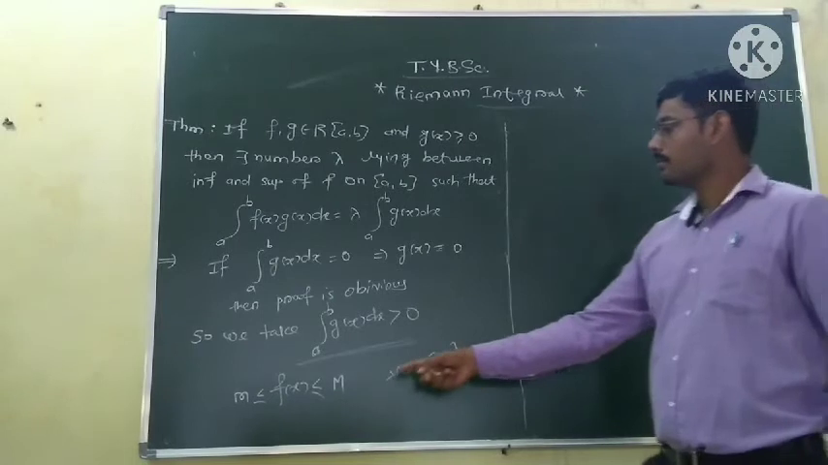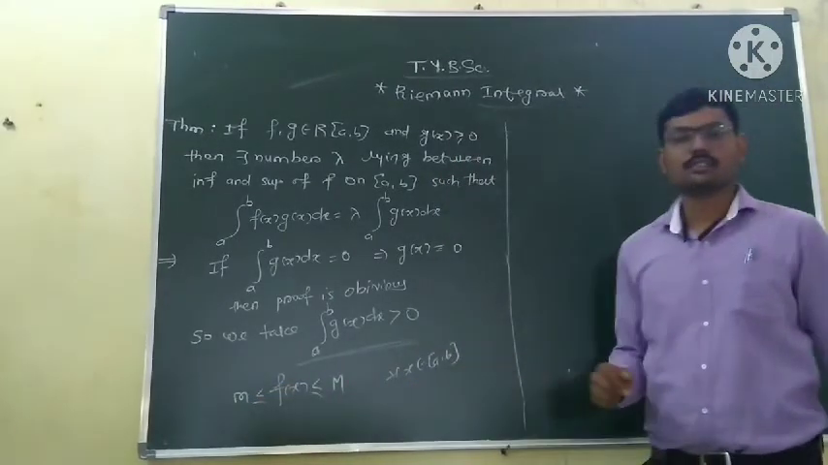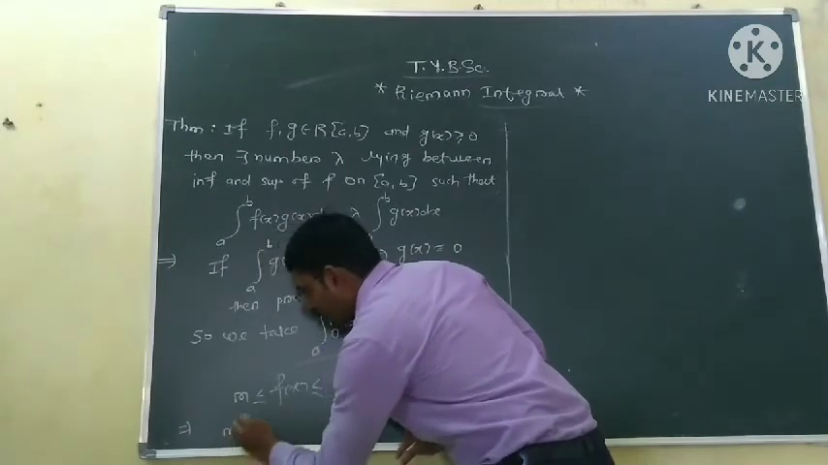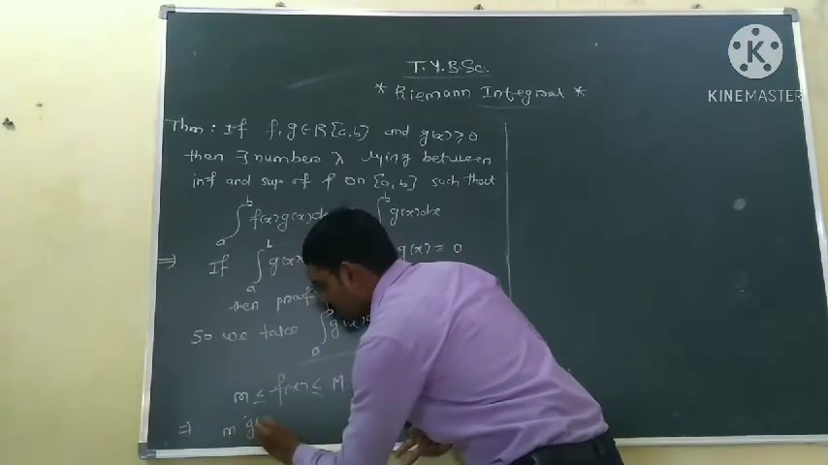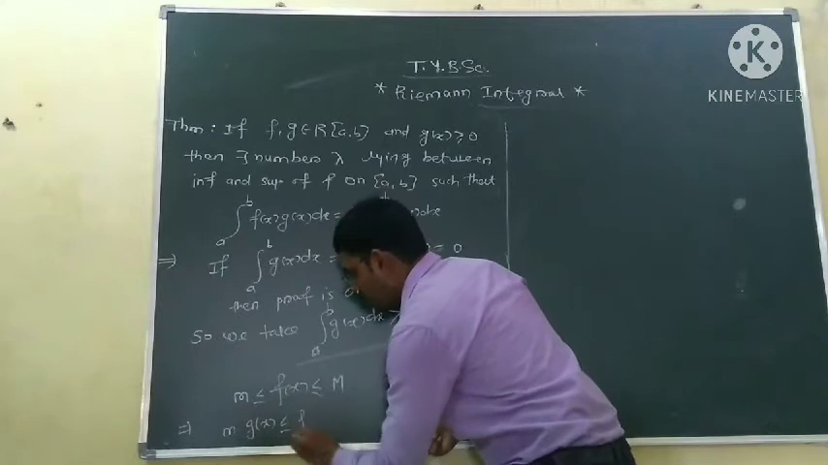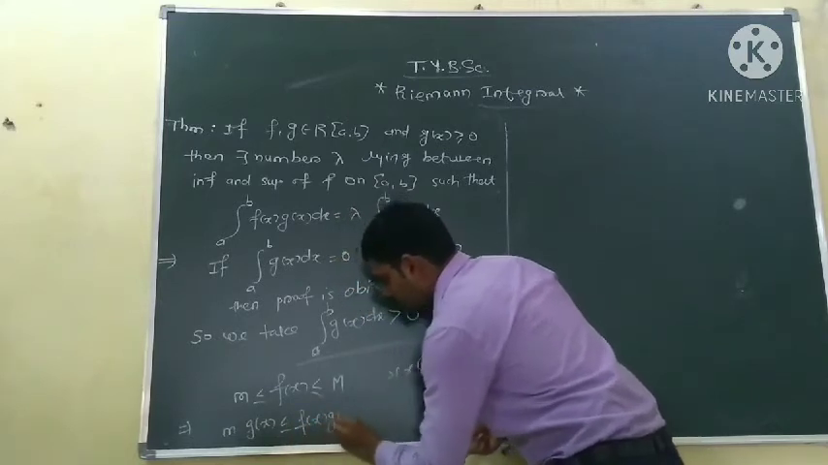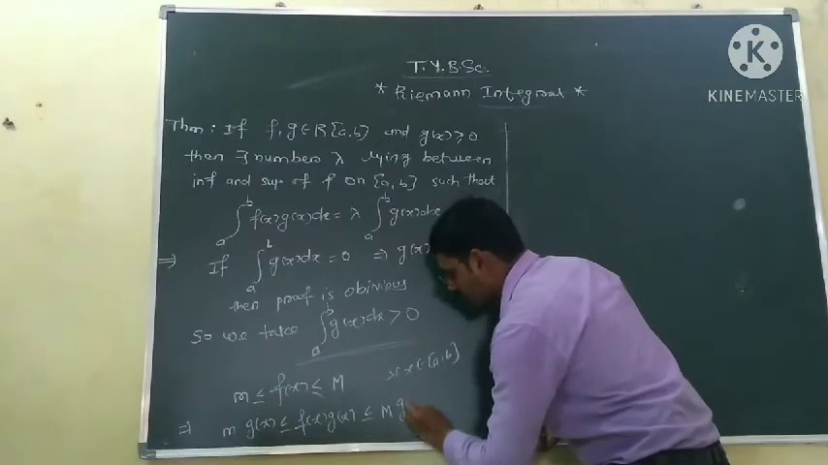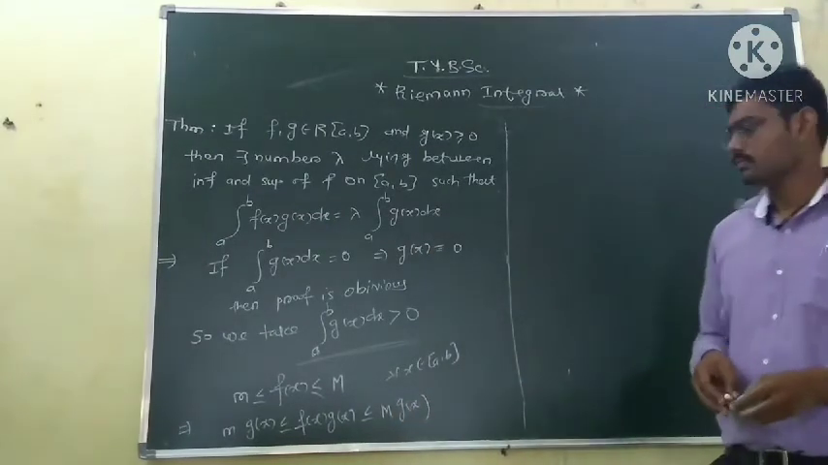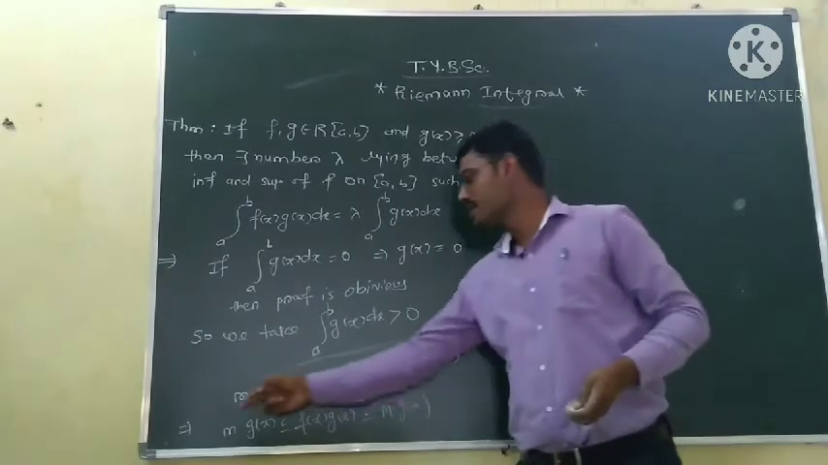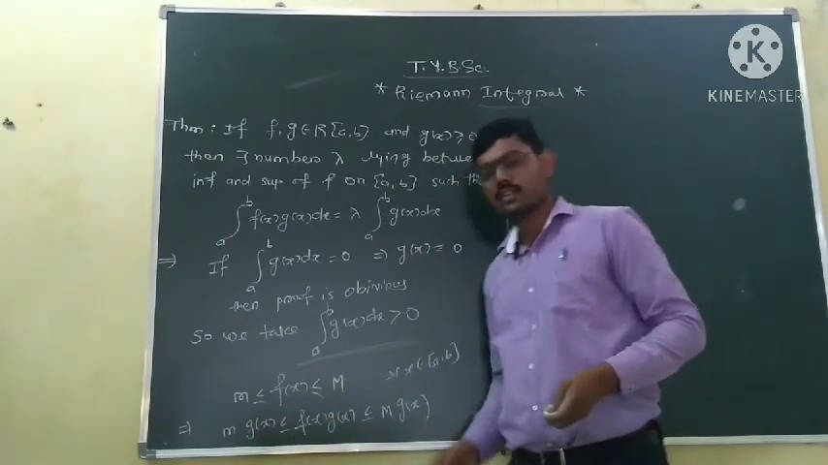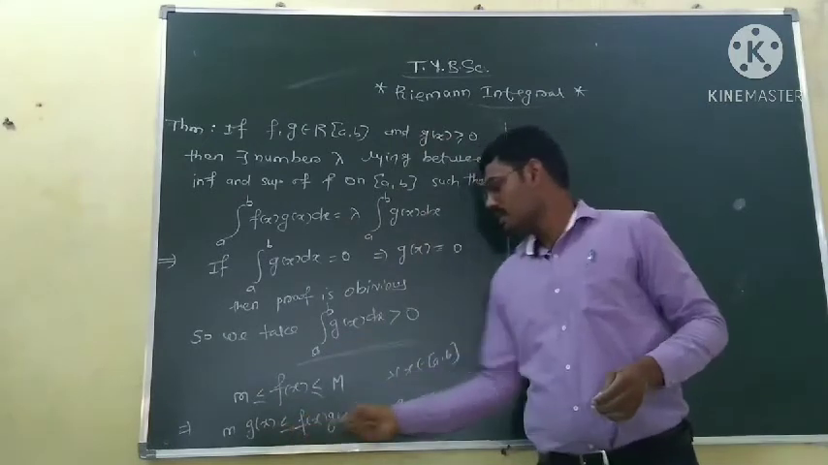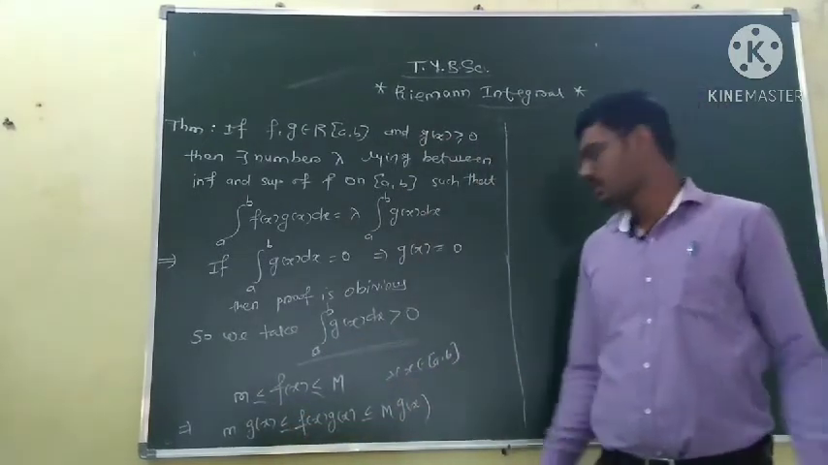Now multiply each term by the function g of x. This gives m into g of x is always less than or equal to f of x into g of x, which is always less than or equal to capital M into g of x. Okay. We are just multiplying each term by the function g of x. And since g is greater than or equal to 0, this inequality does not get changed.